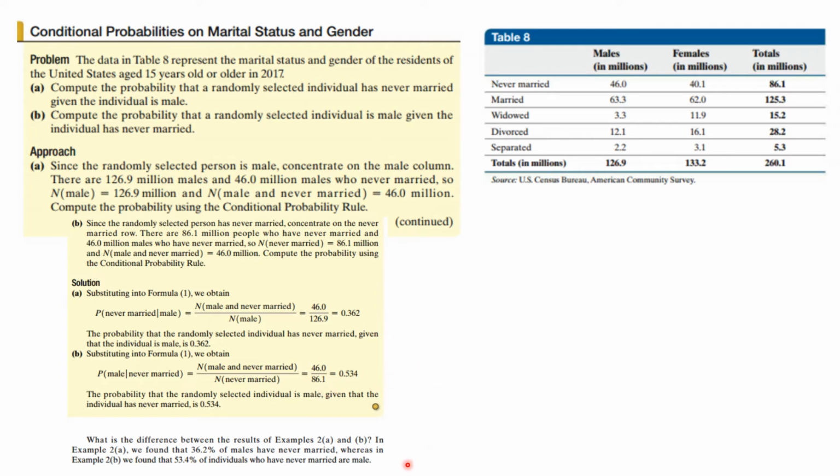Now the difference tells you that it makes a difference whether you say the probability of never married given male and the probability of male given never married. They are not necessarily the same number.